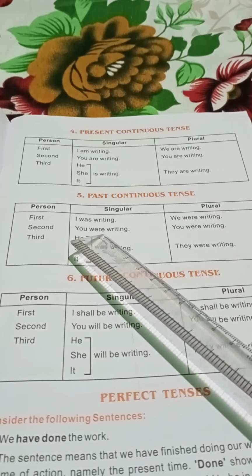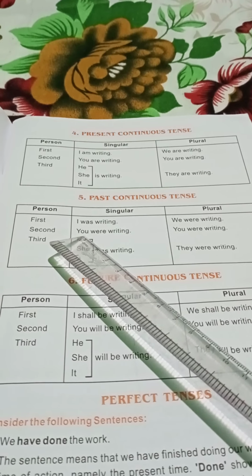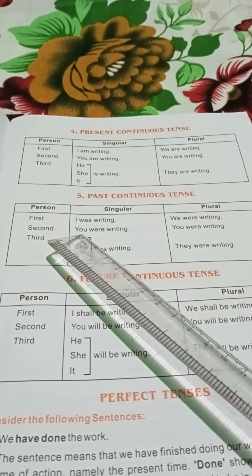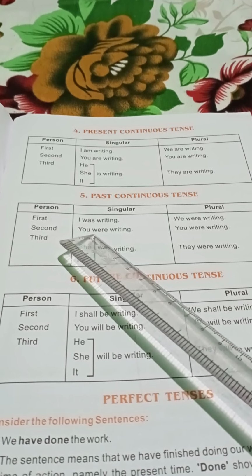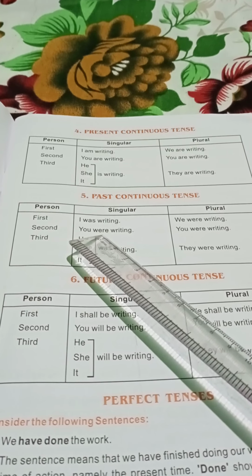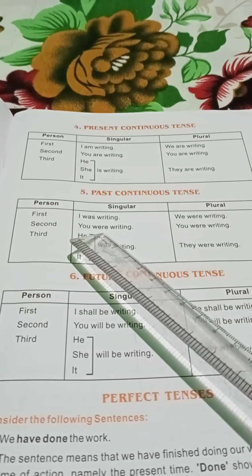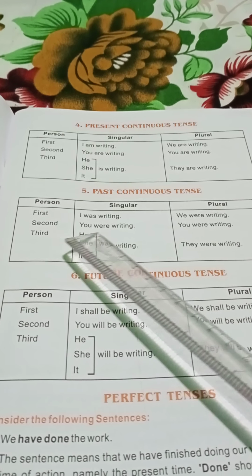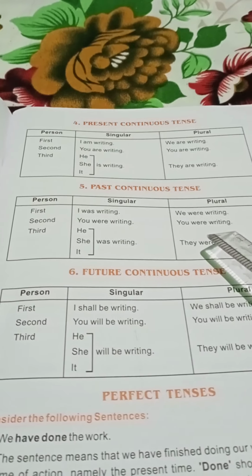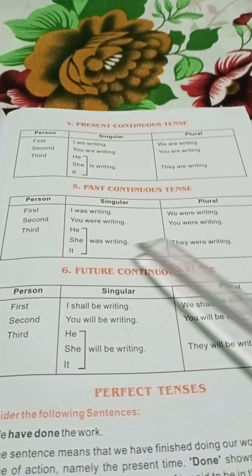Why are we using were? Because you is second person, singular as well as plural. So we should not use was here. We should use were in the past form of the verb, past continuous tense. You were writing. You were writing in plural also. You were writing is correct.